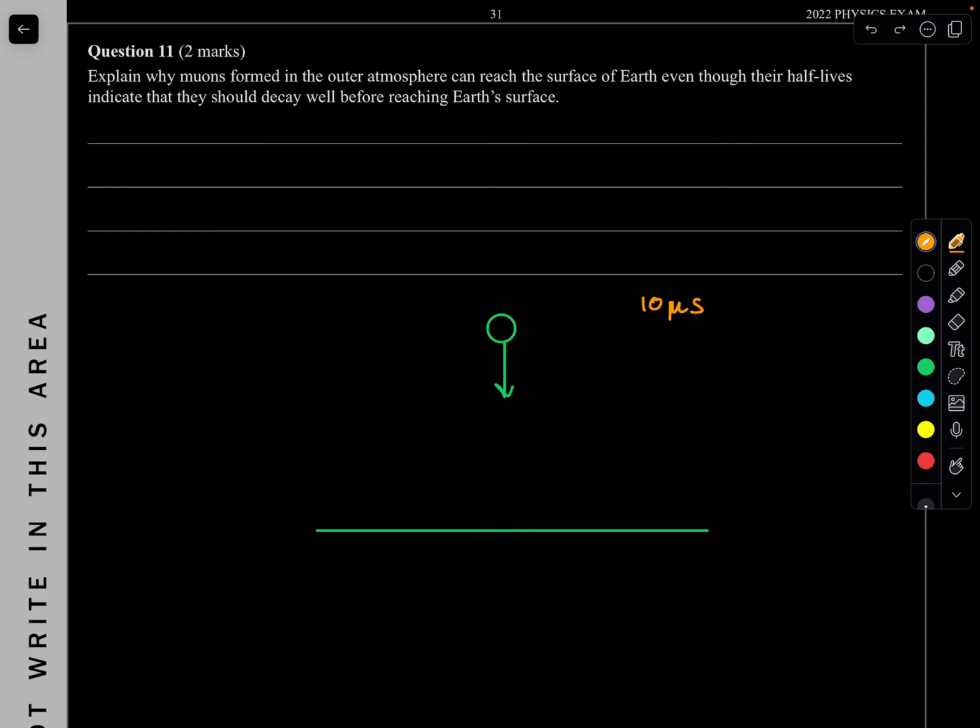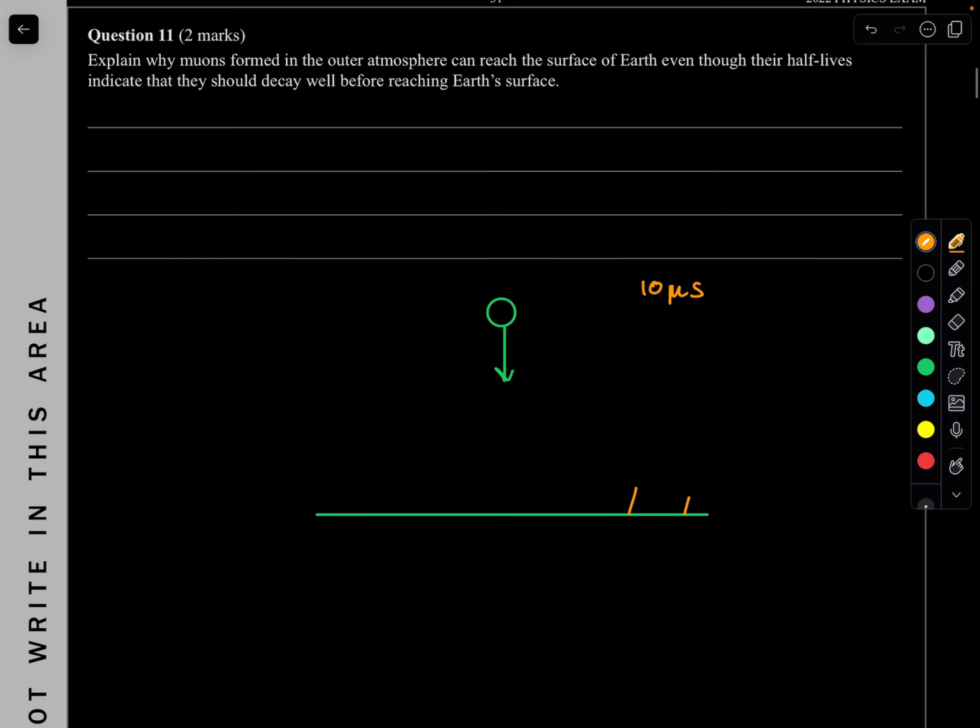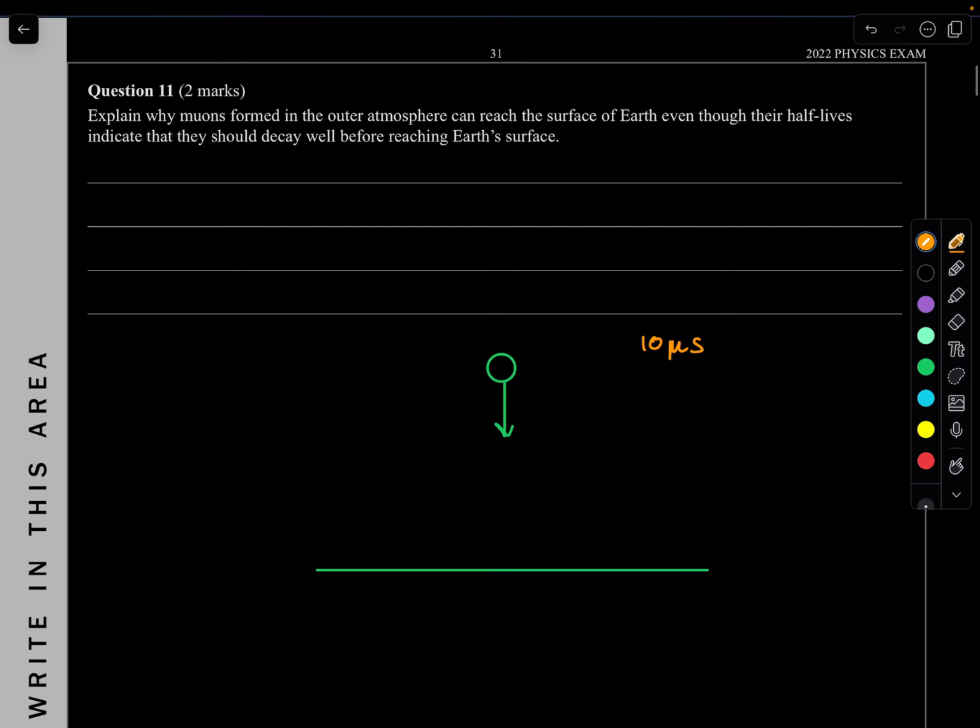And when they looked at the surface of the Earth, they realized what? That there were actually muons. And they're like, how? How could muons reach the Earth, given that their half-life is very small? And so when they realized that relativity is very significant here, there are two ways that you can answer this question. The first one is by length contraction.